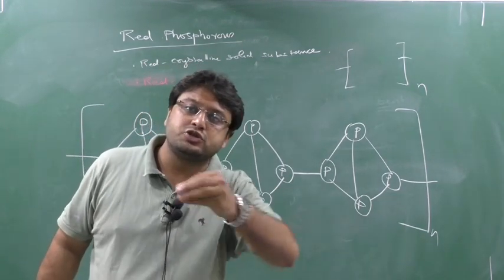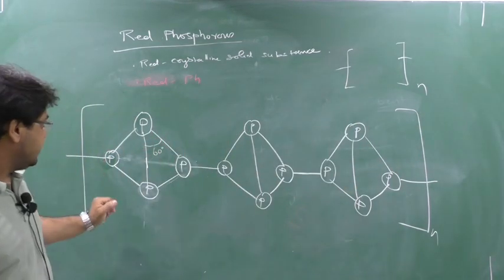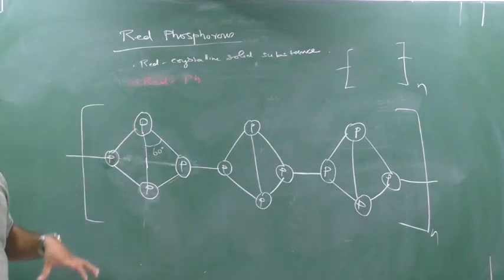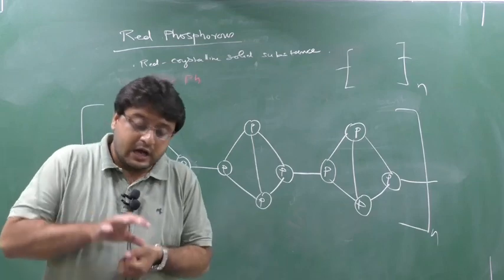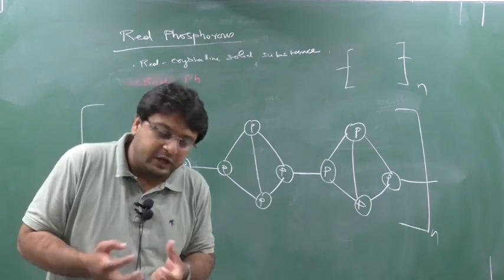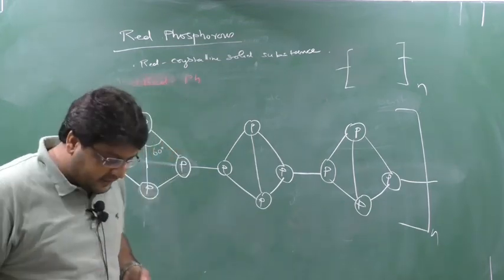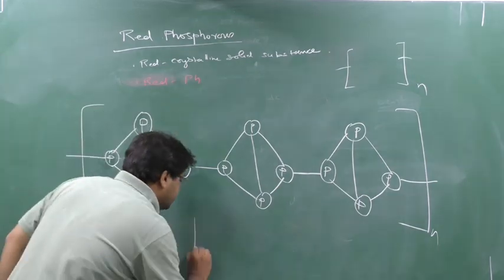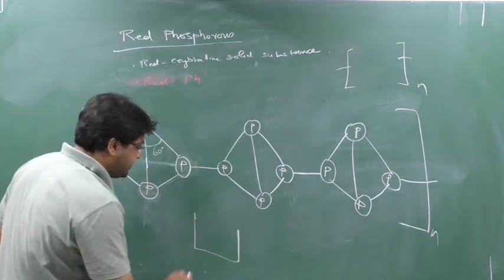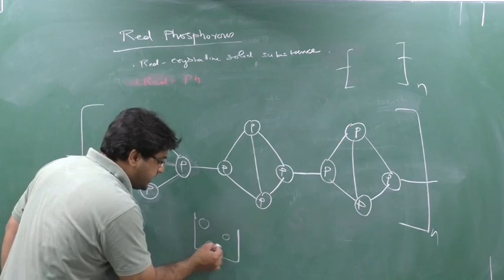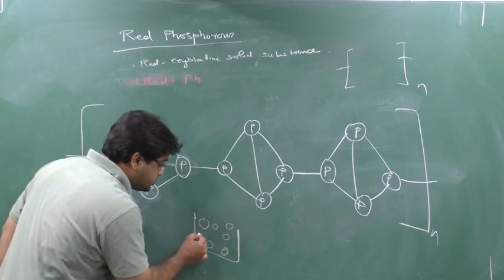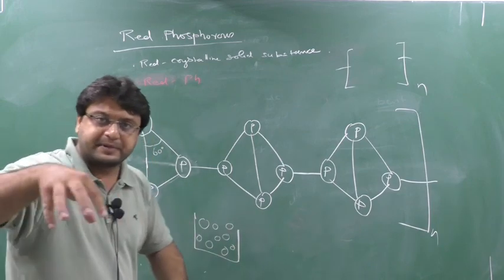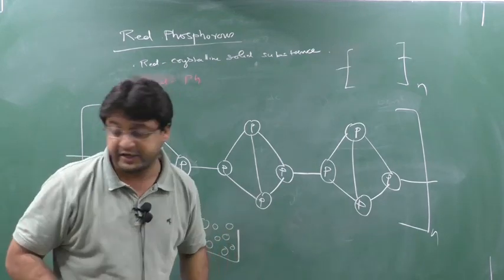Discrete means in Gujarati chuta chuta. Yes or no? So now see what happens, white phosphorus is a lone molecule, it is a discrete molecule. It is not associated with other P4. For example, in a container, if I fill white phosphorus, all molecules are dissociated, they are discrete, separate P4 molecules, they are not associated.